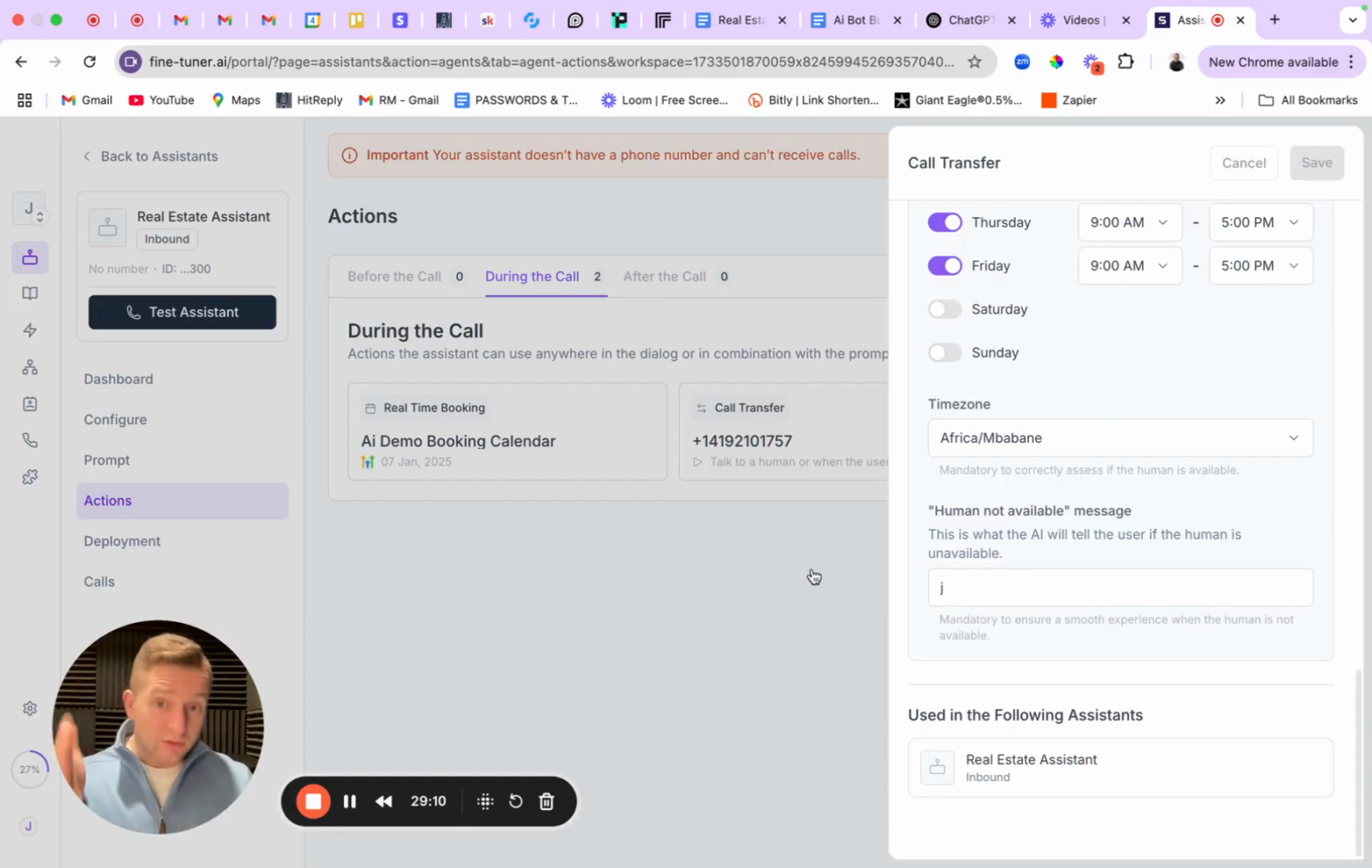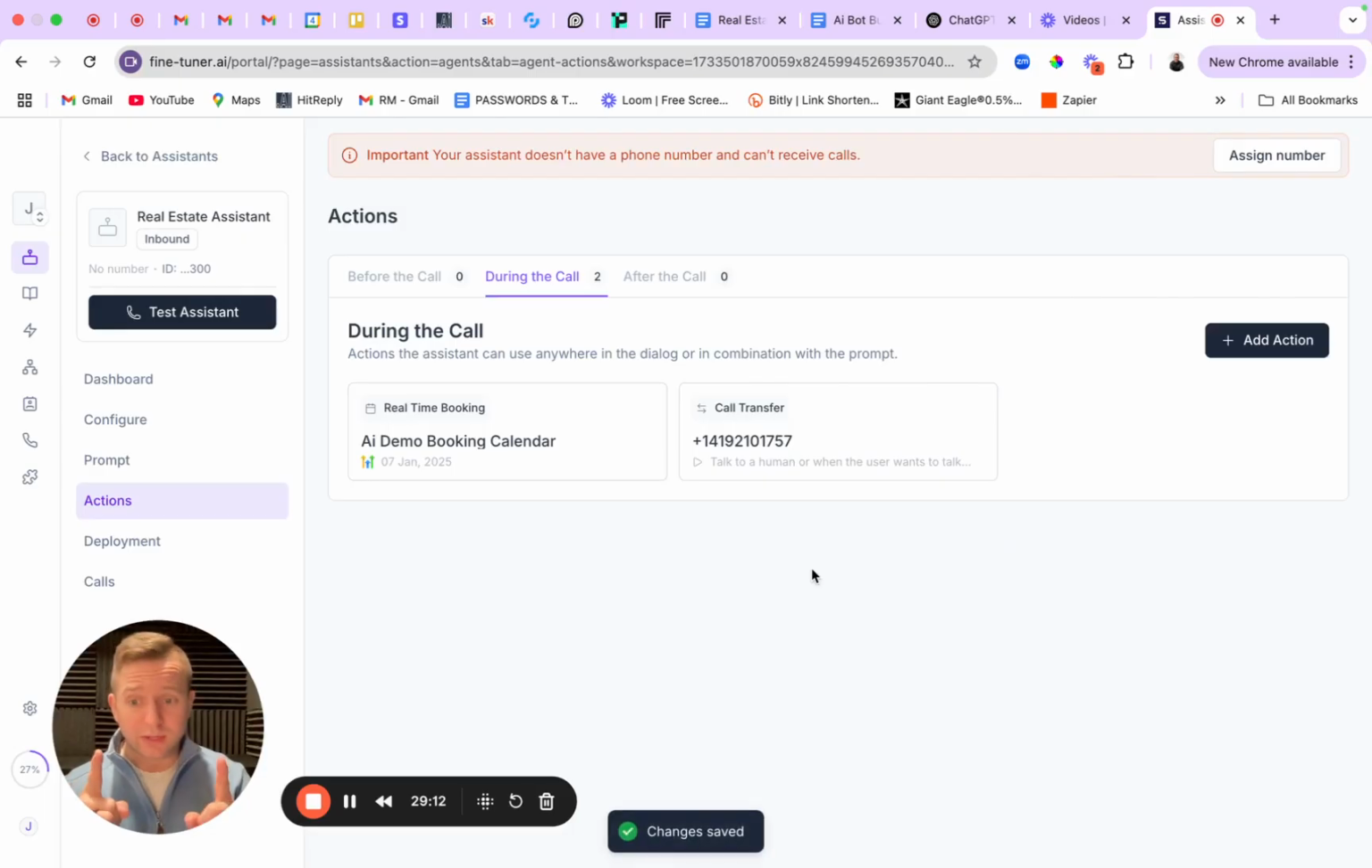Okay. So now during the call, I have the ability to do two things. I can do real-time booking with my calendar that I have set up in my CRM, and you can build automations there with appointment reminder text, emails, voicemail drop, all that different stuff.